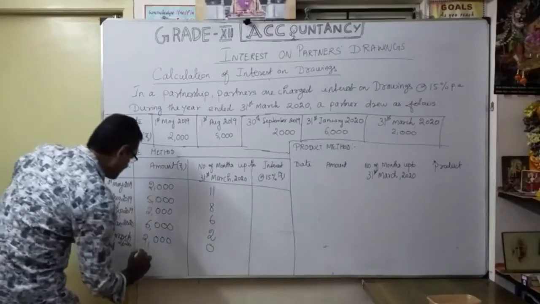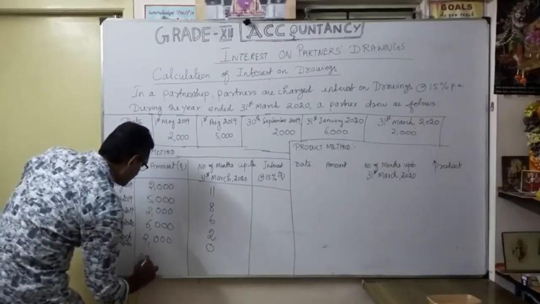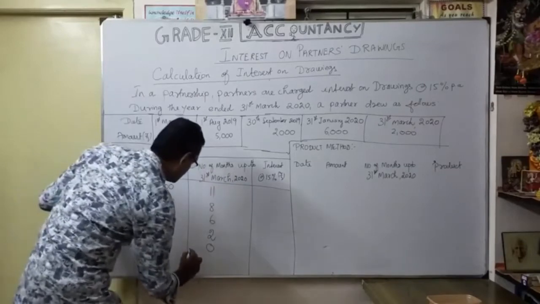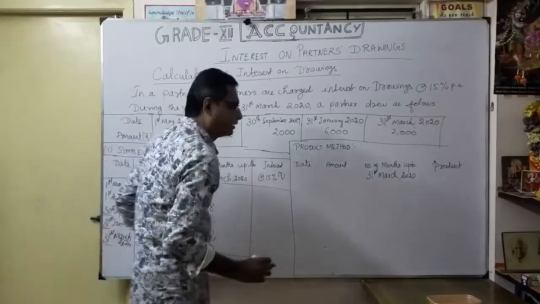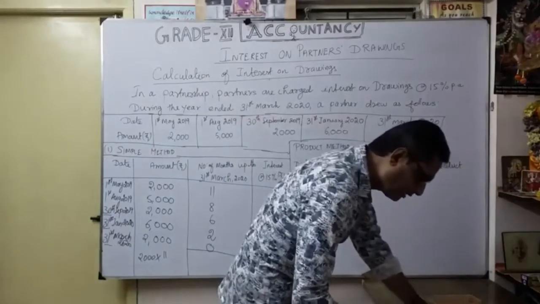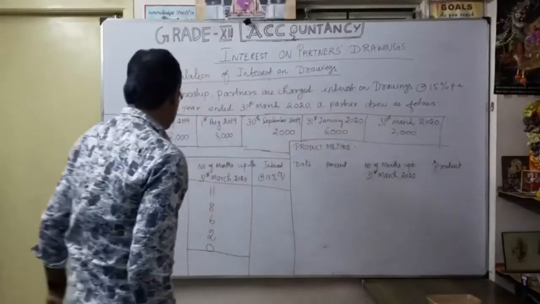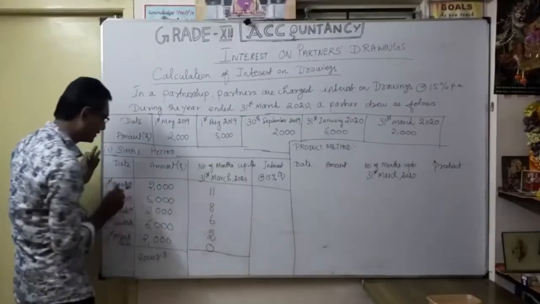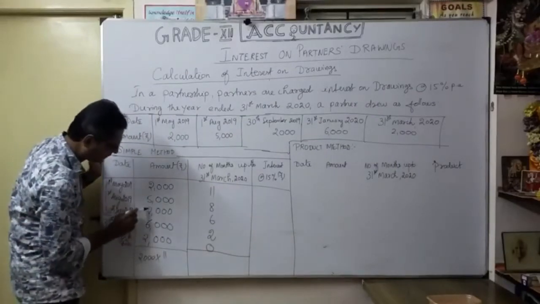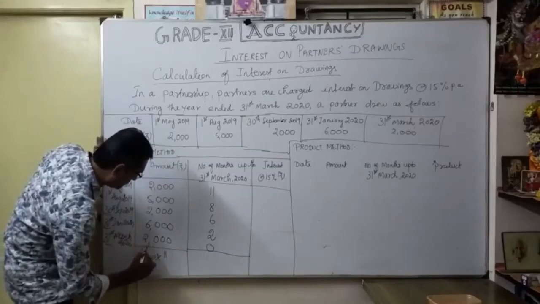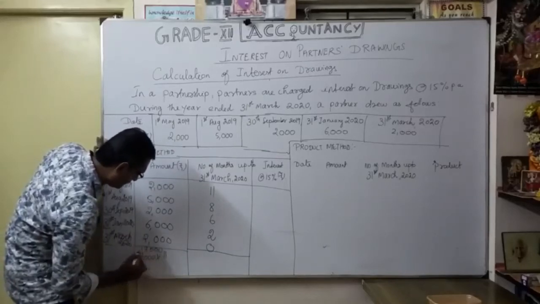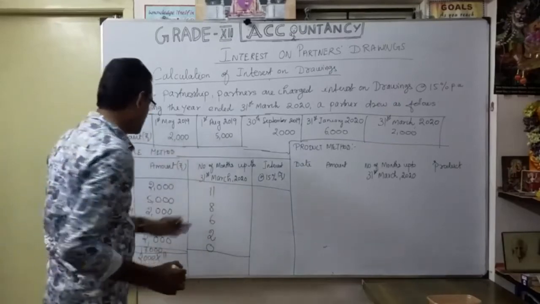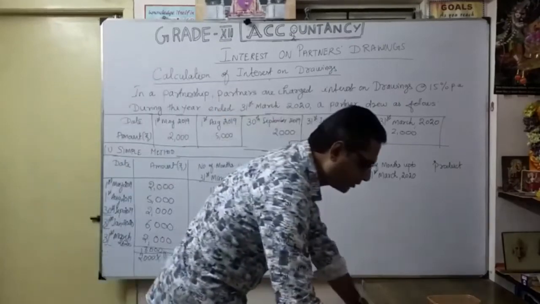So here, 2000 into 11. So what is the total here? That is very important. Here the total is how much? Total is 17,000, isn't it? So 6 plus 2, 8, 10, 15, 17,000. That is our total drawings during the year. See here, 2000 into 11 by 12. Okay, that's the idea.